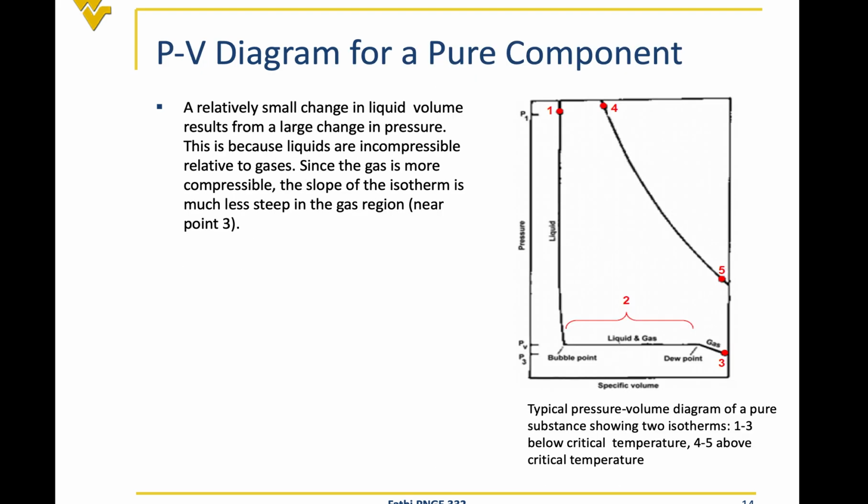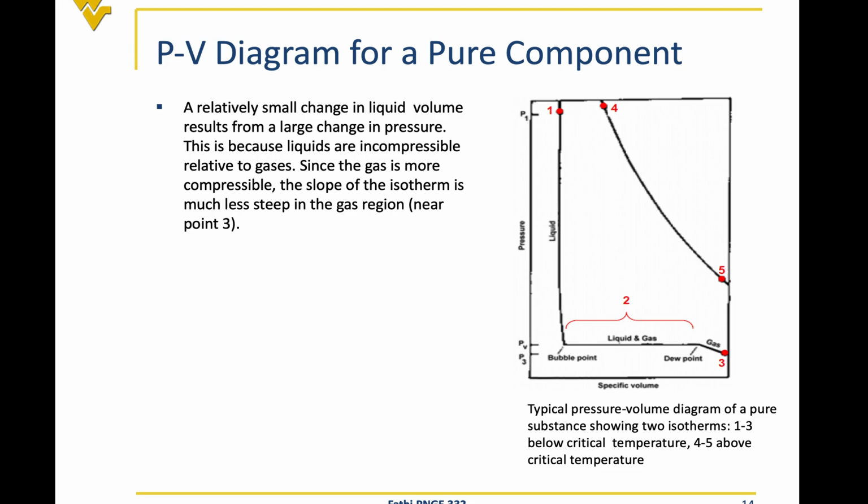There are other graphs that we also work with in the oil and gas industry, and one is the pressure versus volume. Okay, it could be pressure versus a specific volume. It could be pressure versus 1 over volume. It's just a pressure versus some parameter related to the volume. Okay, and we call it PV diagram. In the PV diagram, again, we do this at a constant temperature. So the temperature is constant. Okay, and we are looking at the pressure versus some sort of a volume parameter. In here, basically, it's a specific volume.